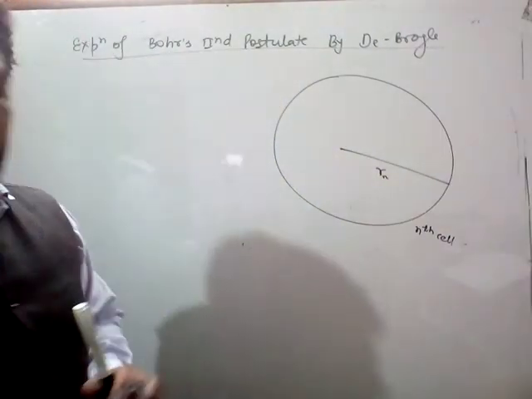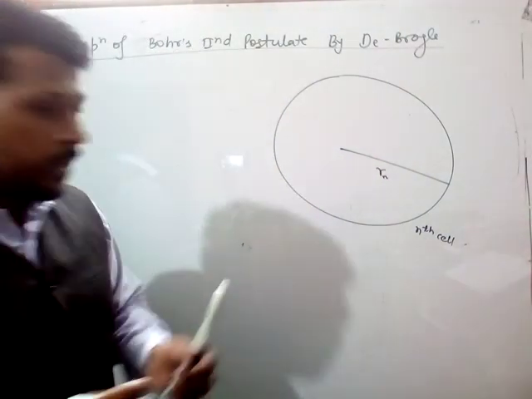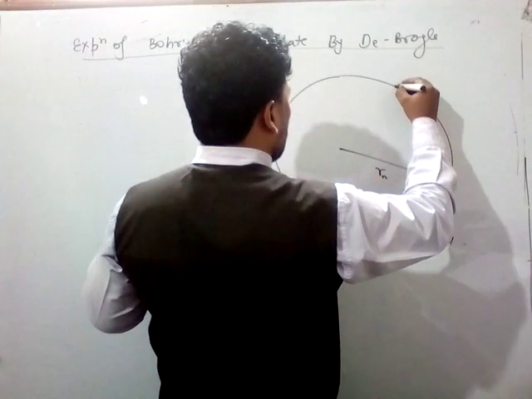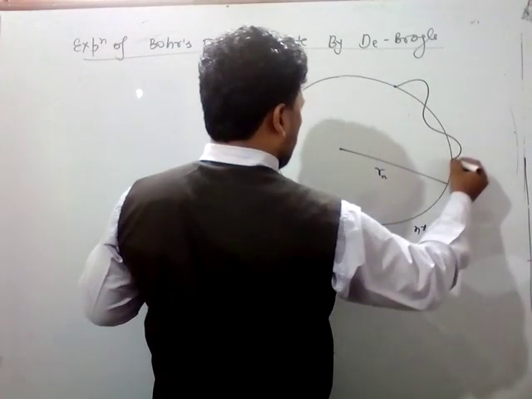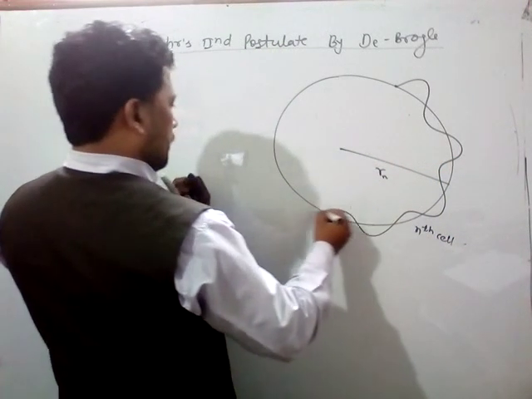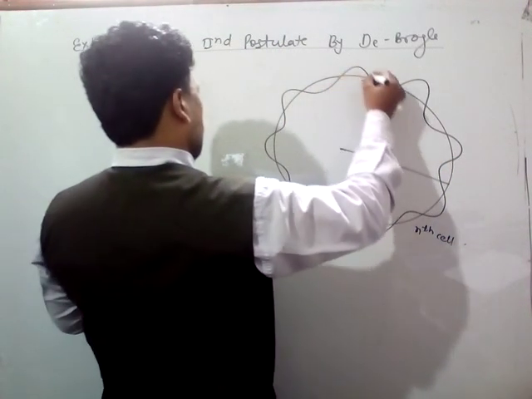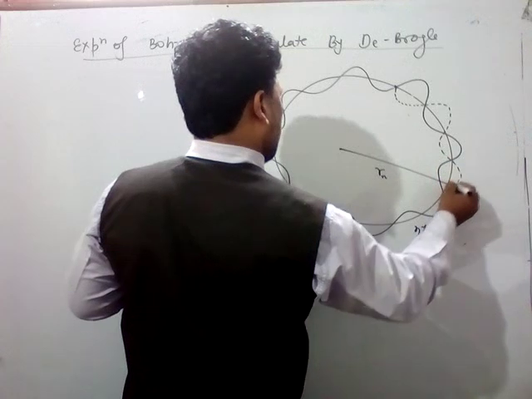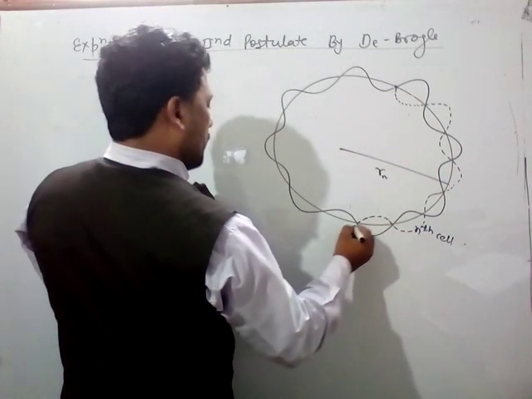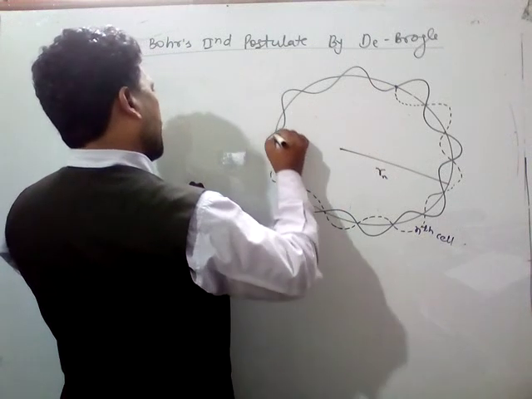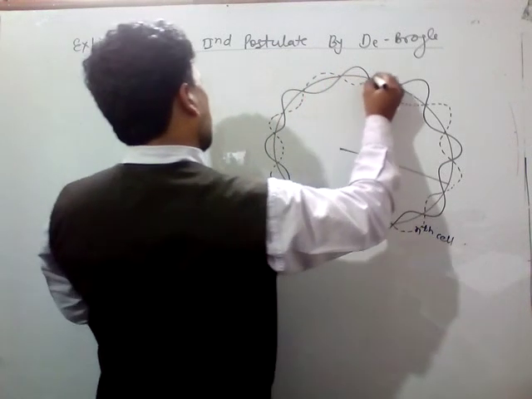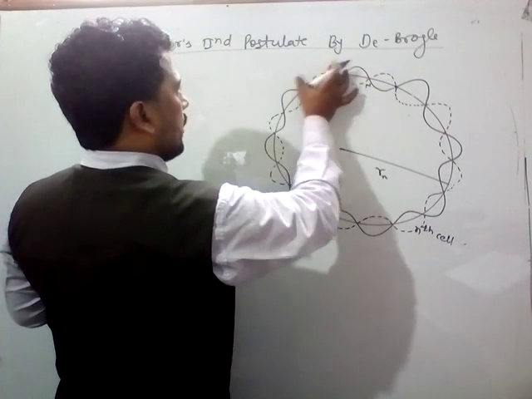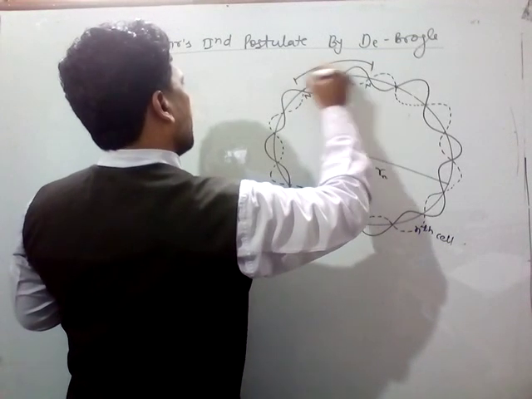Here this electron revolves, and you know that whenever a stationary wave propagates in terms of node and antinode like this, so this electron will travel in this form, like node and antinode, and you know that node to node is lambda by 2, and two lambda by 2 means completely 1 lambda.